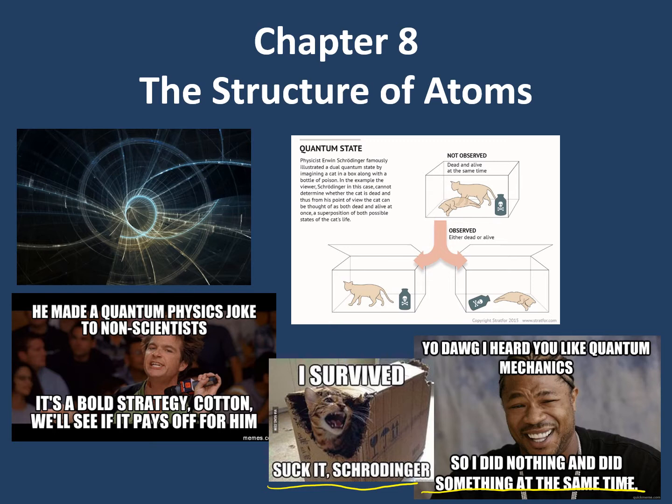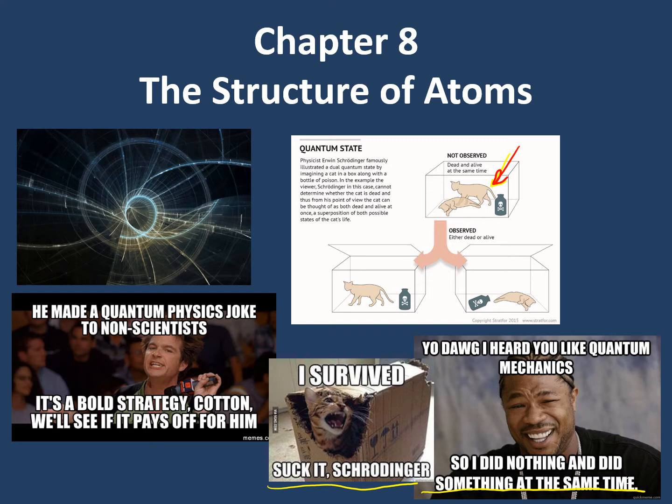Erwin Schrödinger. And when he first described it, one of the ways he describes it is by the cat in the box example. It's a little bit not great for animals, but he said that an electron is like if I put a cat in a box with a bottle of poison and close the box. I do not know whether the cat is dead or alive until I open the box. In other words, I observe it.